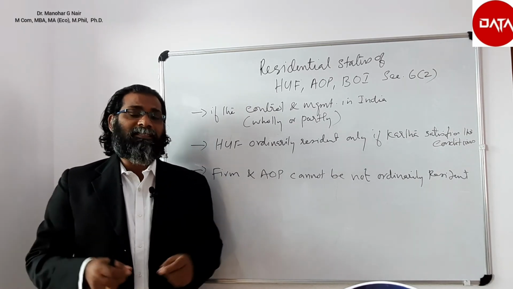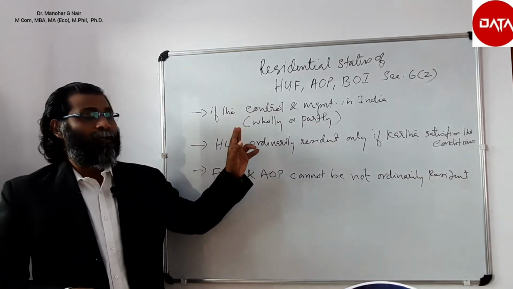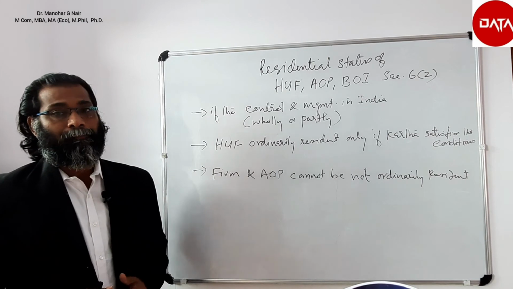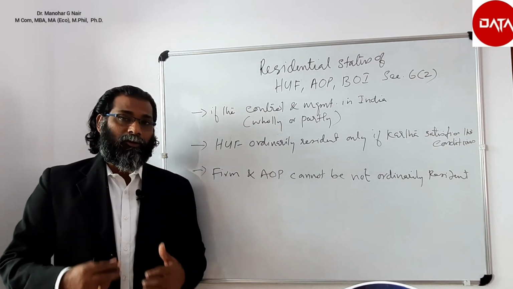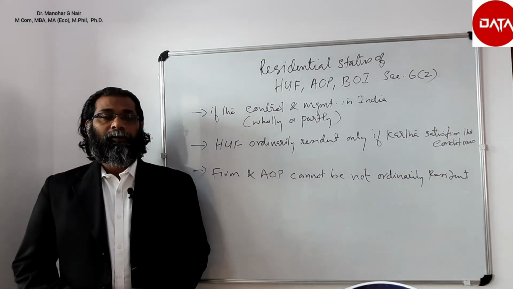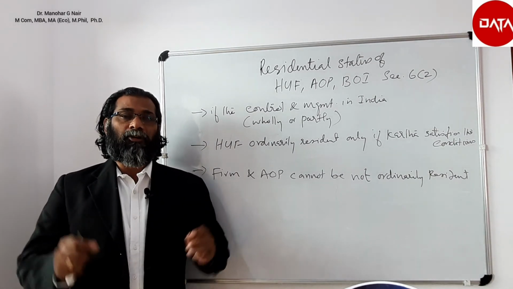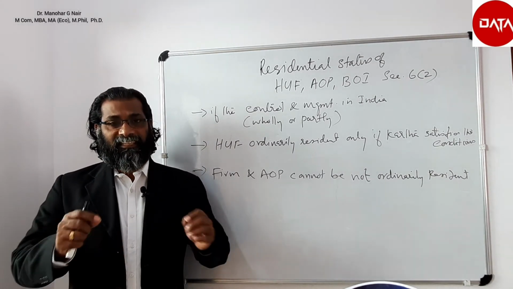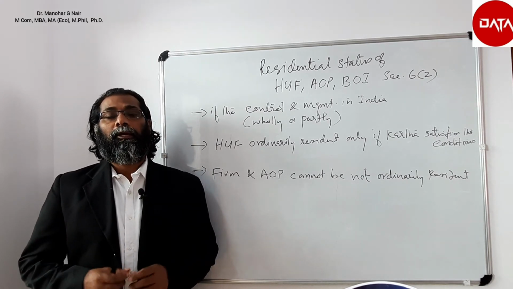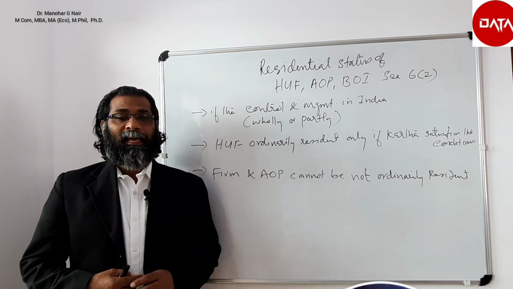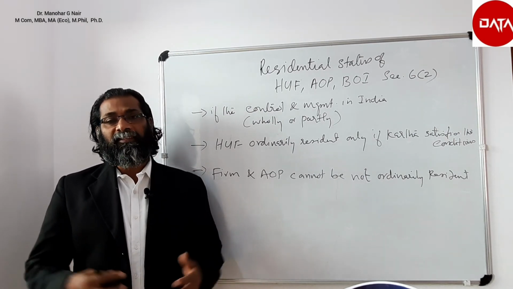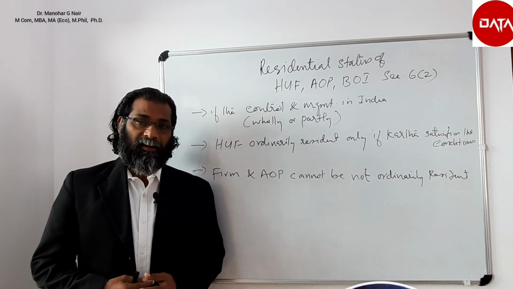To call them resident, they must satisfy the condition that their management and control should be in India. If their management and control is outside India, then they are said to be non-resident. To qualify a Karta as not ordinarily resident, it is just like the qualification for an individual to become not ordinarily resident. He must satisfy any one of the basic conditions but not both of the additional conditions.